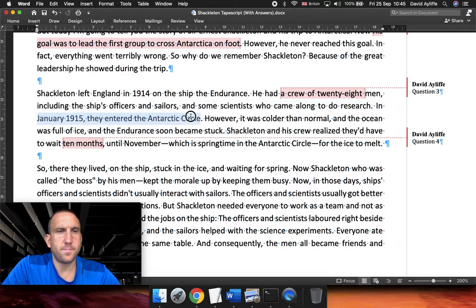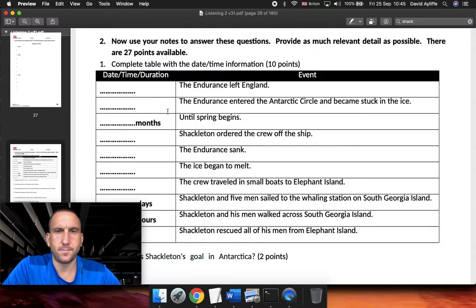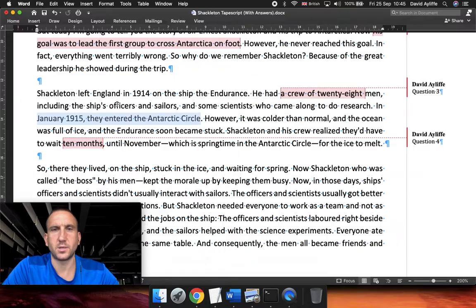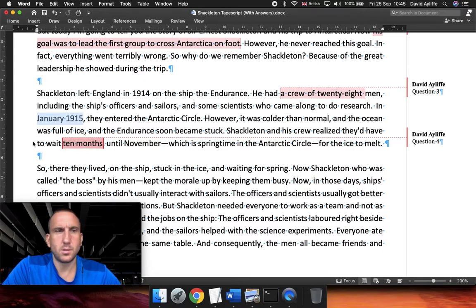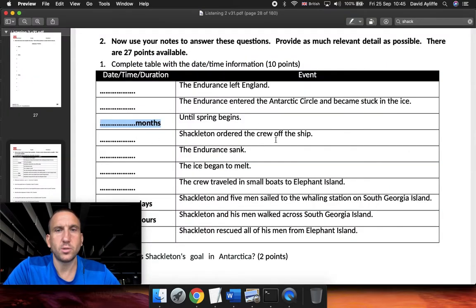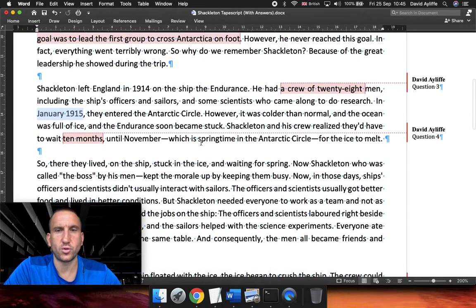In January 1915, they entered the Arctic Circle. They soon became stuck. So we can assume that the same month they became stuck. How many months until spring begins? They'd have to wait 10 months until November, which is springtime, because it's the southern hemisphere. So 10 months. Shackleton ordered his crew off the ship.